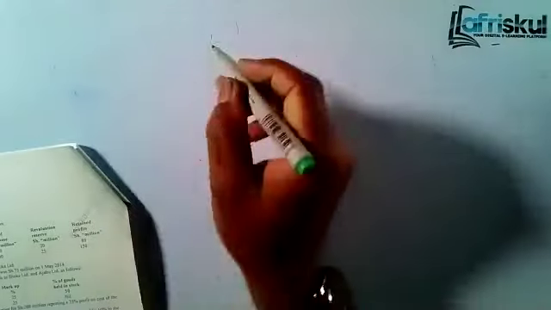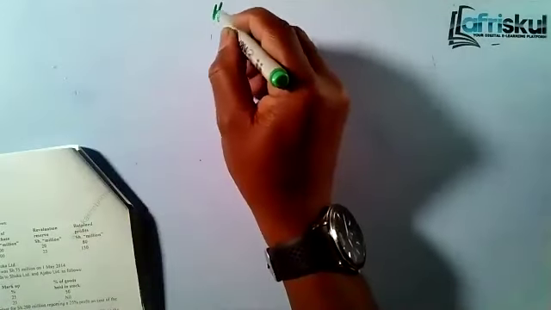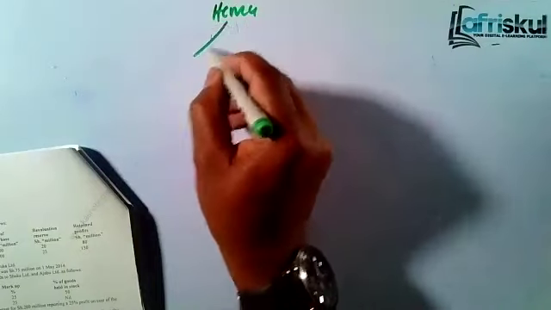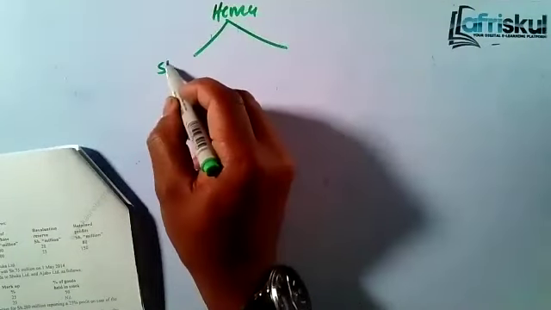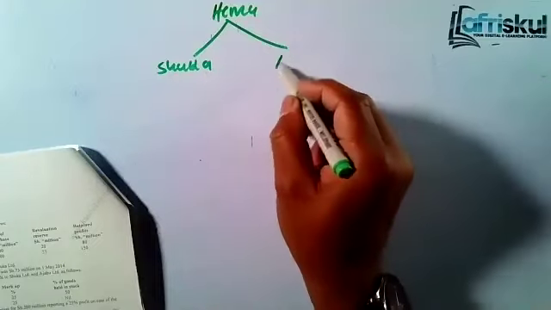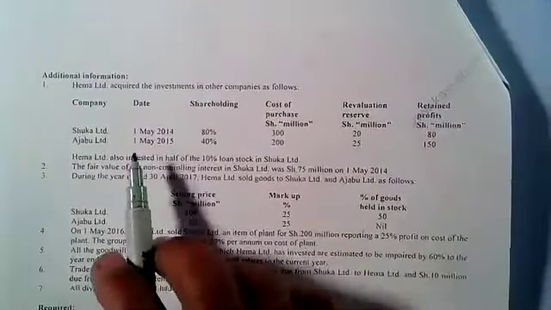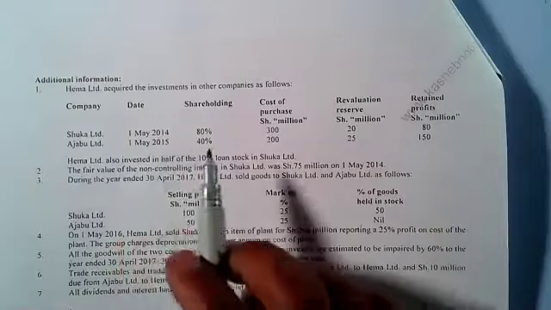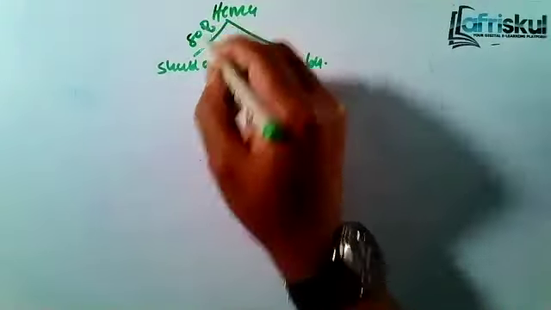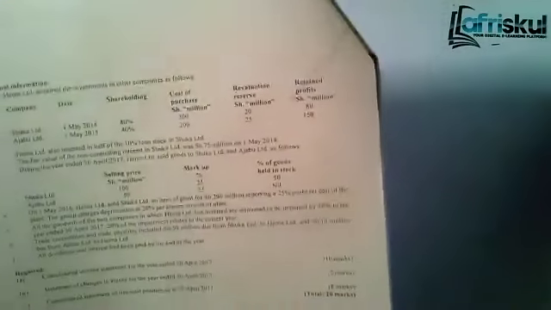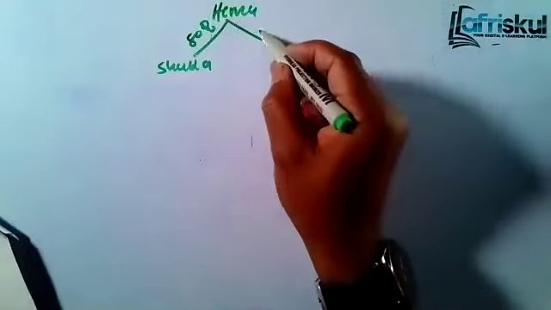So in summary form, let's draw the group structure. We had HEMA. Then we have Shuka. And we have Ajabu. Then we are told that, number one, Shuka was acquired on 1st May 2014, 80%. So that means this one is 80%. So Shuka is a subsidiary, but Ajabu was 40%. So this is 40%.